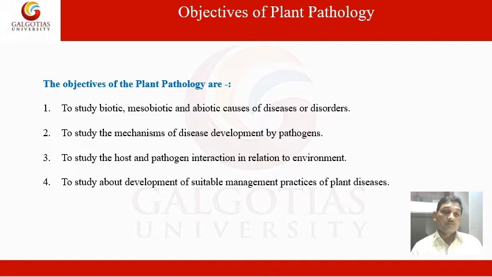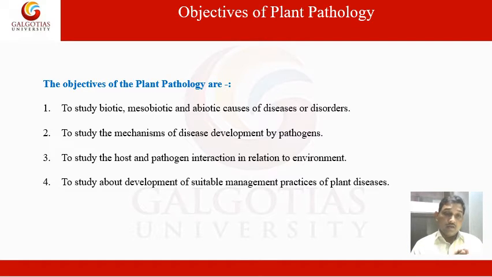The next one is to study host and pathogen interaction in relation to the environment. Under this, you will study pathogen and host interaction by applying the disease triangle. By the disease triangle, you will find the host, the pathogen, and the environmental effect.